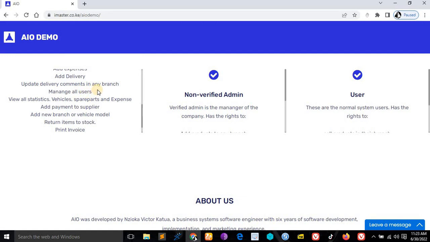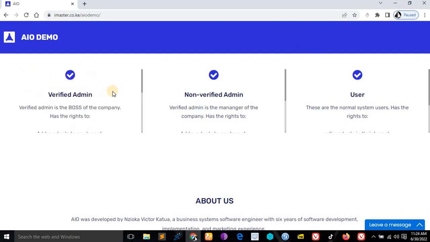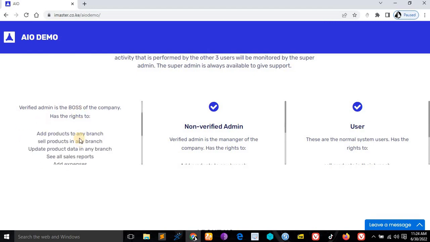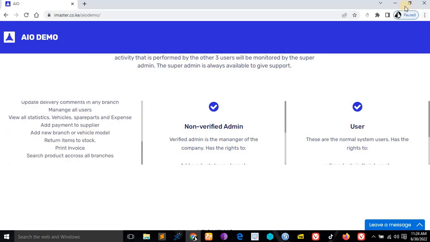The verified admin is the one who will tell Betichalo, now I have allocated you this branch, you can go and log into the system. So let's start with everything the verified admin can do here: add products, sell products, and update product data in any branch. I'll show you everything right now.